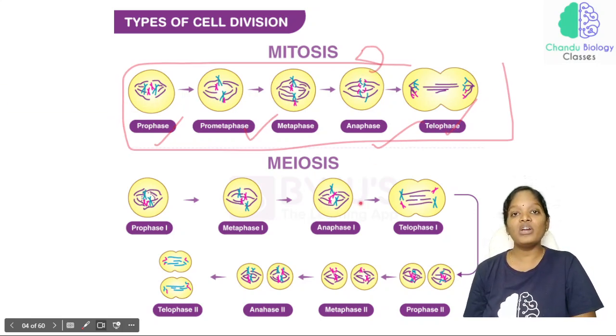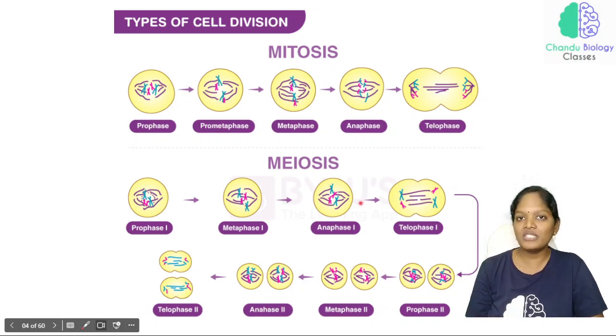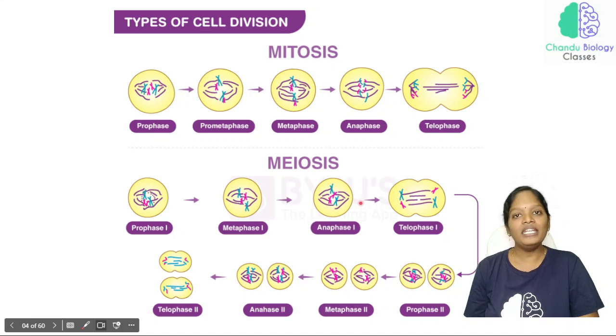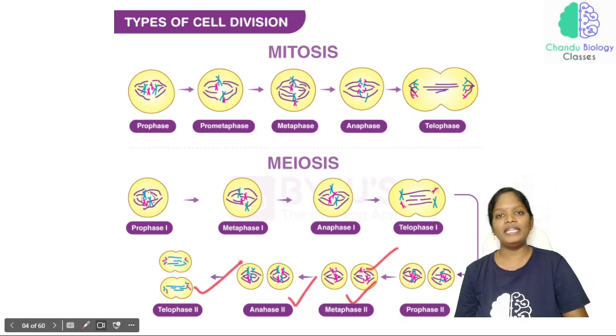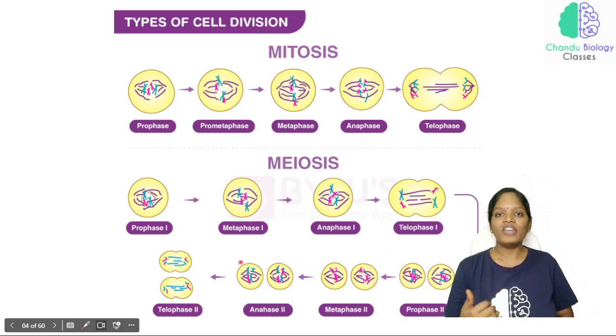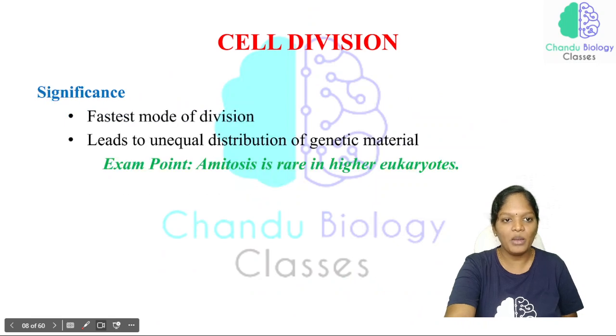In the case of meiosis, it is further classified into two phases, that is meiosis 1 and meiosis 2. In meiosis 1 there is prophase 1, metaphase 1, anaphase 1 and telophase 1, and then prophase 2, metaphase 2, anaphase 2 and telophase 2. So these are all the phases which come under meiotic cell division 1 and meiotic cell division 2. We are going to discuss that now.